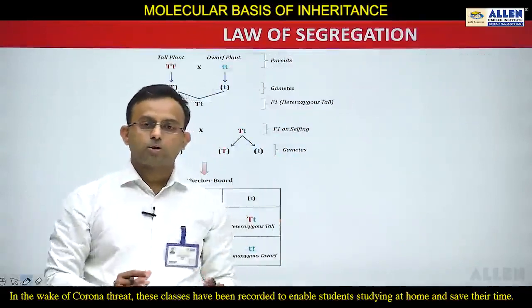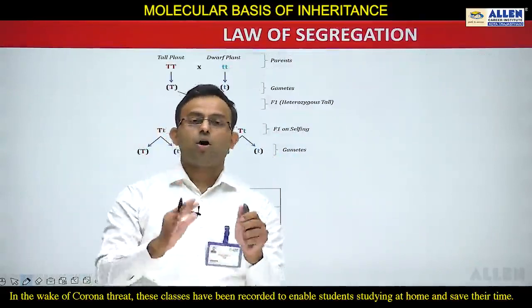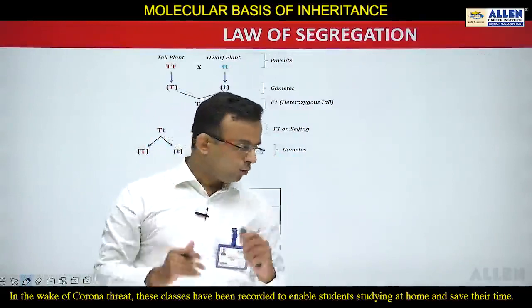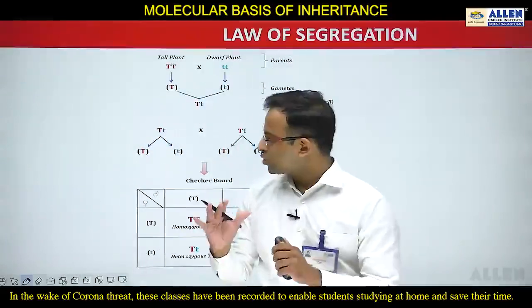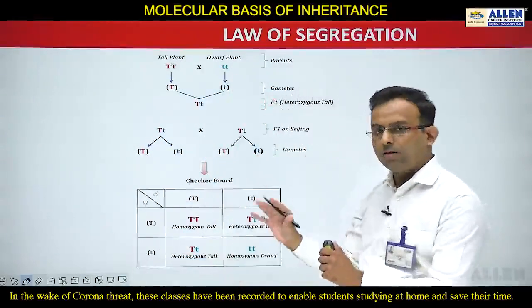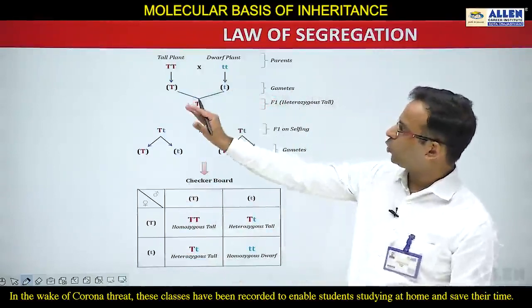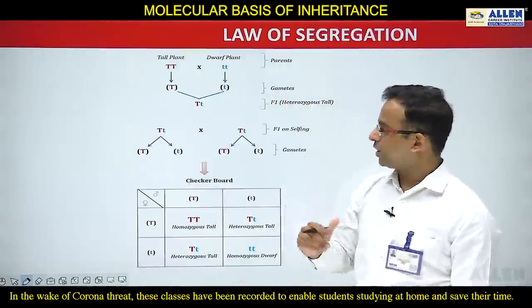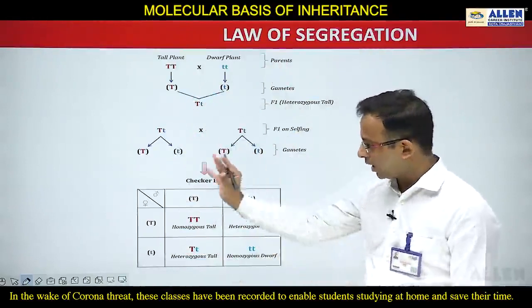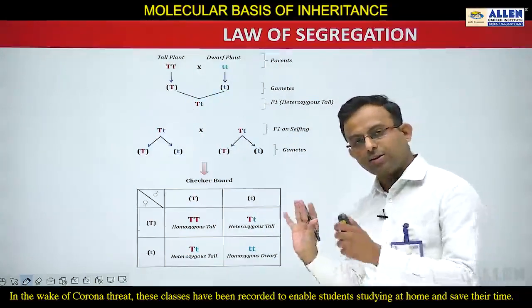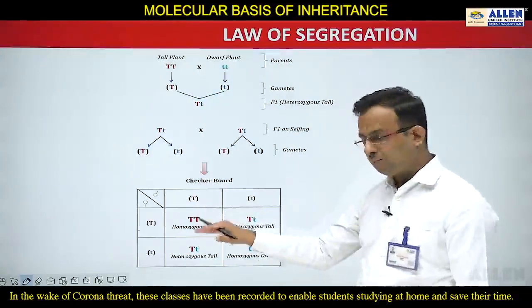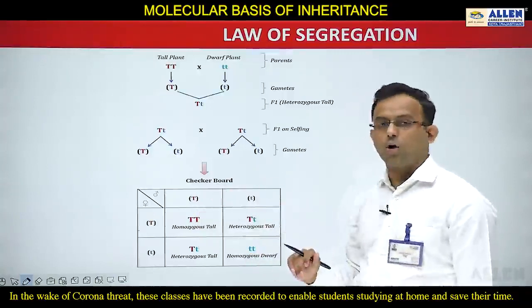Students, now I am going to explain the next law, which is the law of segregation. What do you mean by the law of segregation? First of all, you can see again the monohybrid cross is there. Pure tall plant, pure dwarf plant, F1 generation, gametes are formed, and again you can see a checker box, and in this checker box you can see pure tall, impure tall, and again a dwarf plant is there.